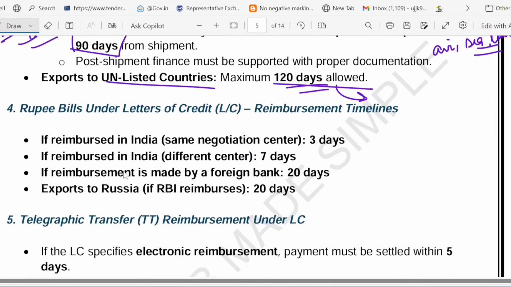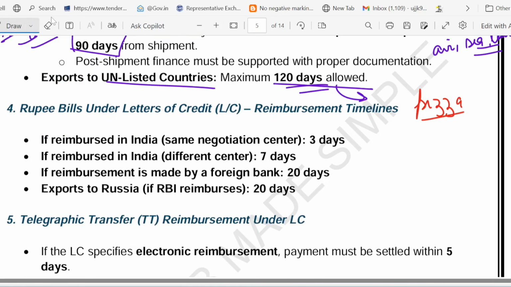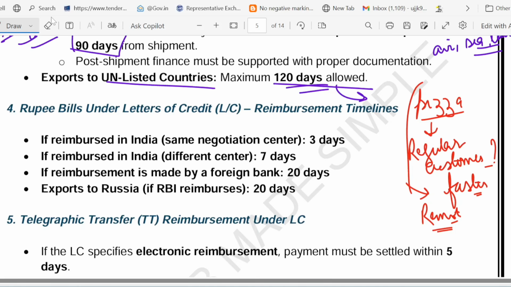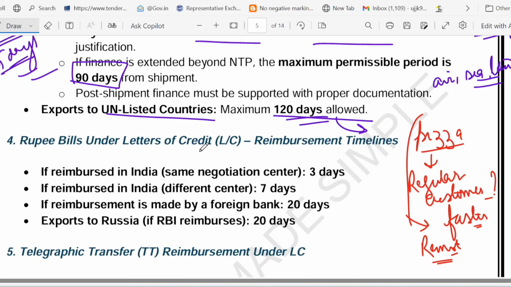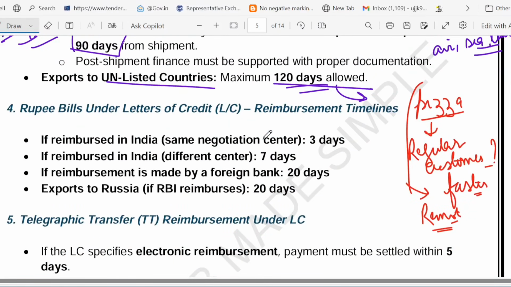So let me give you one example to make it more clear. Like pizza. Suppose you are ordering a pizza, right? So pizza has a delivery estimate. Suppose you are a regular customer. Obviously, since you are a regular customer, faster delivery will be there. And if you are at a remote location, extra time will be allowed. That is what is happening here. So that is how NTP can be adjusted depending on the three factors, buyer profile, supply destination, transport mode, and any deviation must be documented. I hope it is clear.